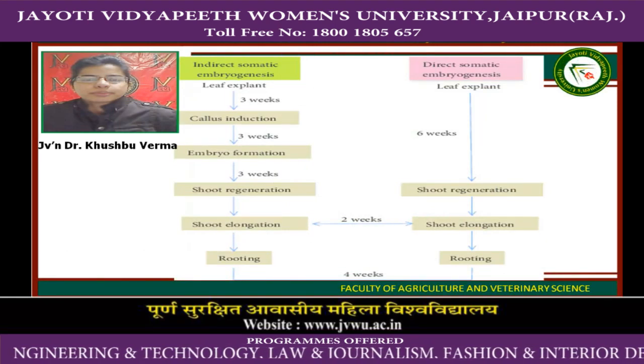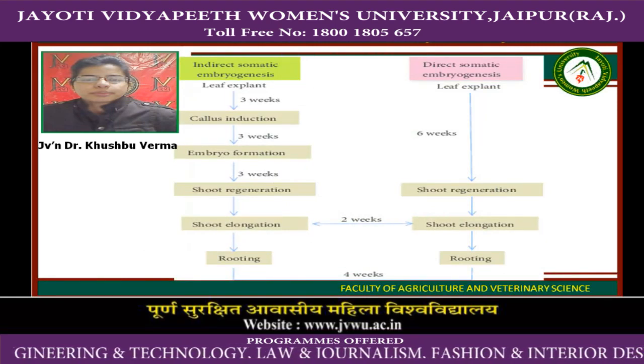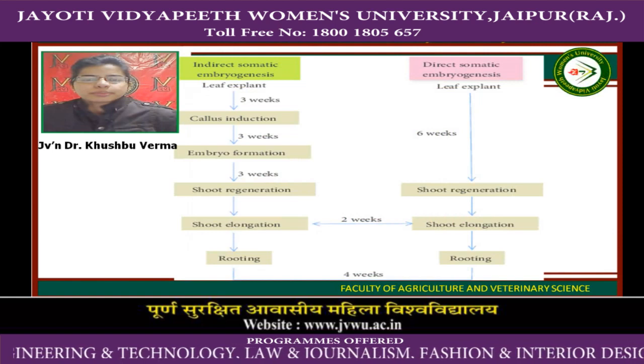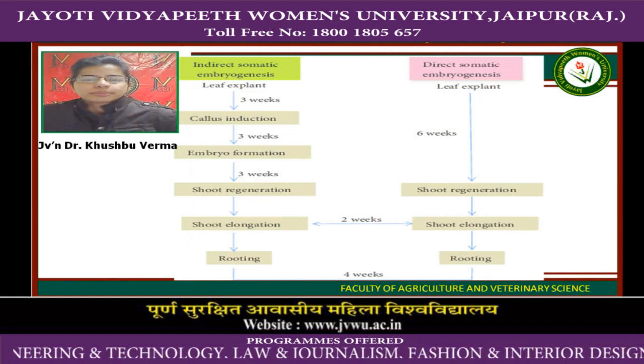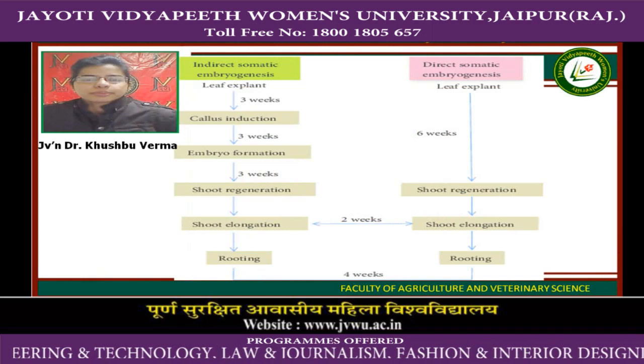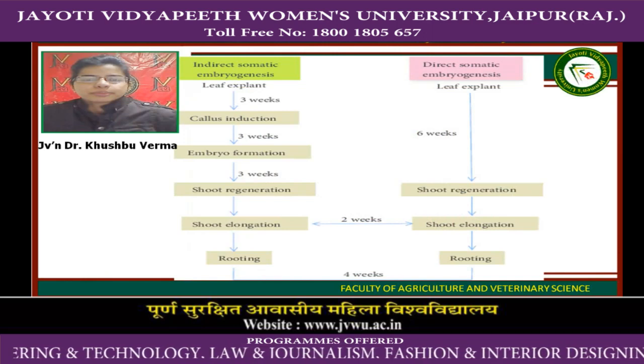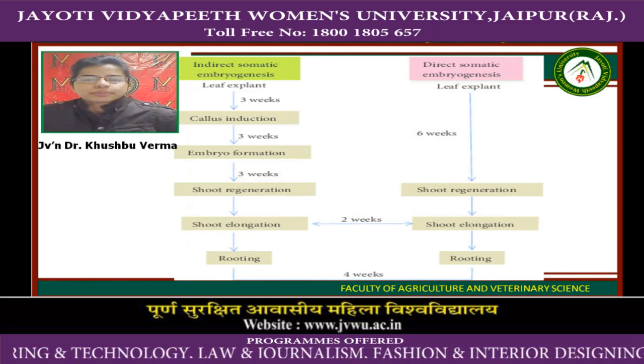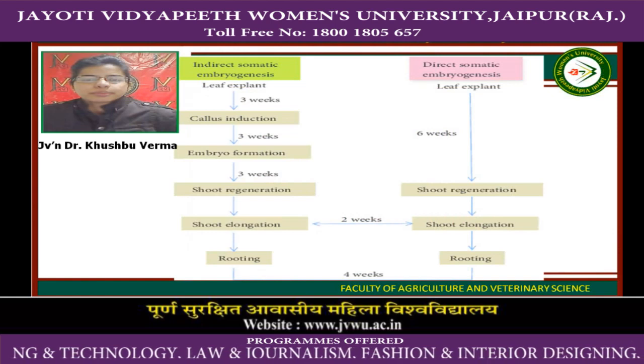Here is the difference between indirect somatic embryogenesis and direct somatic embryogenesis in the context of growth days. Leaf explant will induce callus in 3 weeks in indirect somatic embryogenesis.